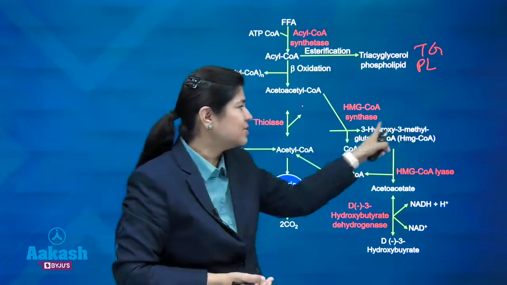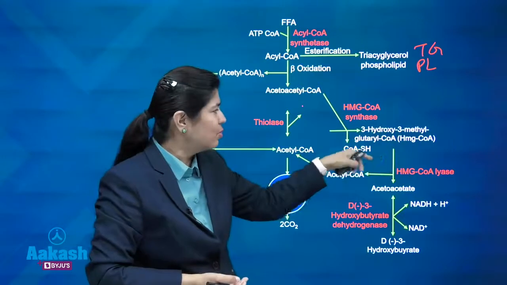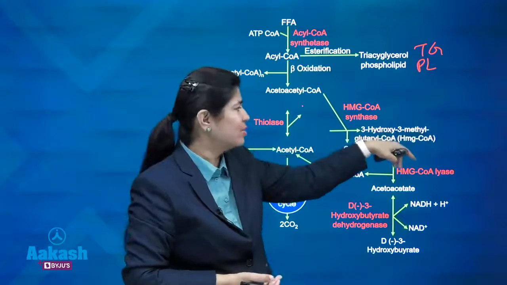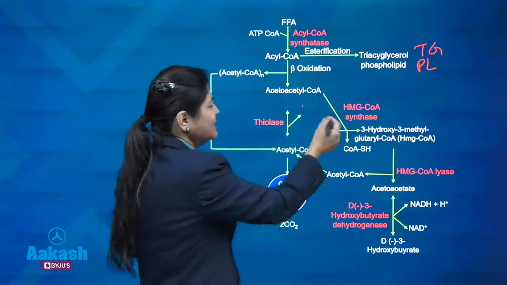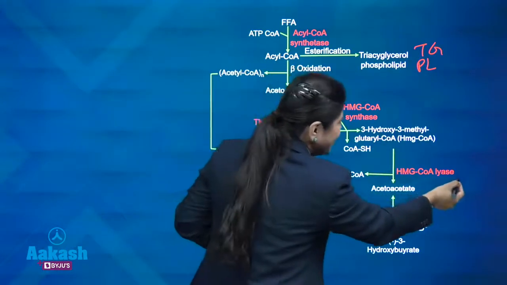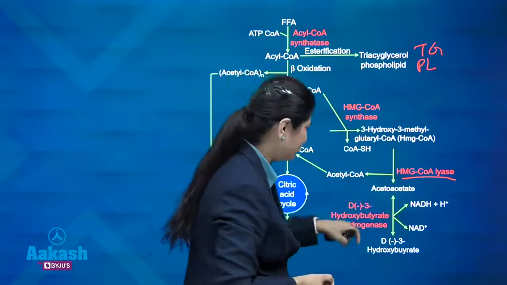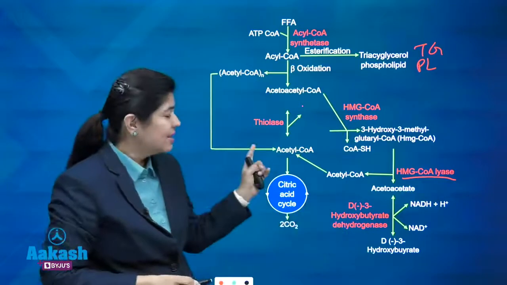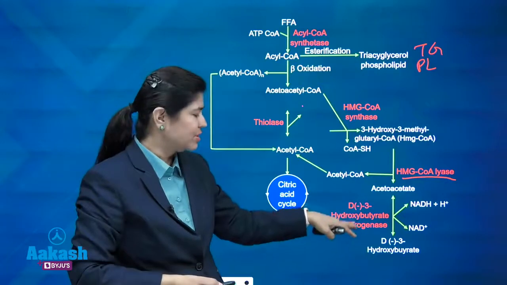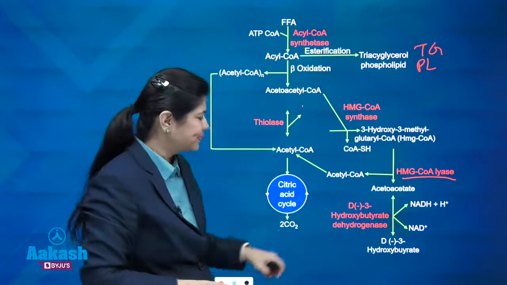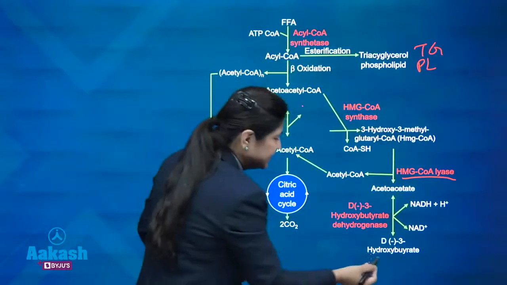Here there is formation of cholesterol as well. But since I am talking about ketone bodies, I am not taking you that side, because HMG-CoA is also a substrate for cholesterol synthesis. Now, if this is in excess, HMG-CoA lyase is the next enzyme which will give off acetoacetate, and with the help of beta hydroxybutyrate dehydrogenase. In the option it was written beta hydroxybutyrate synthase. This is the same thing as beta hydroxybutyrate dehydrogenase. This will form beta hydroxybutyrate, your third ketone body.